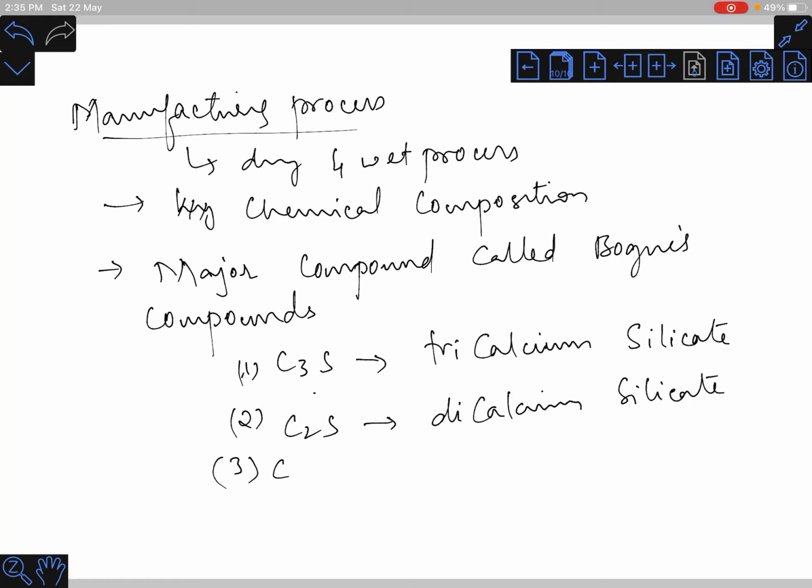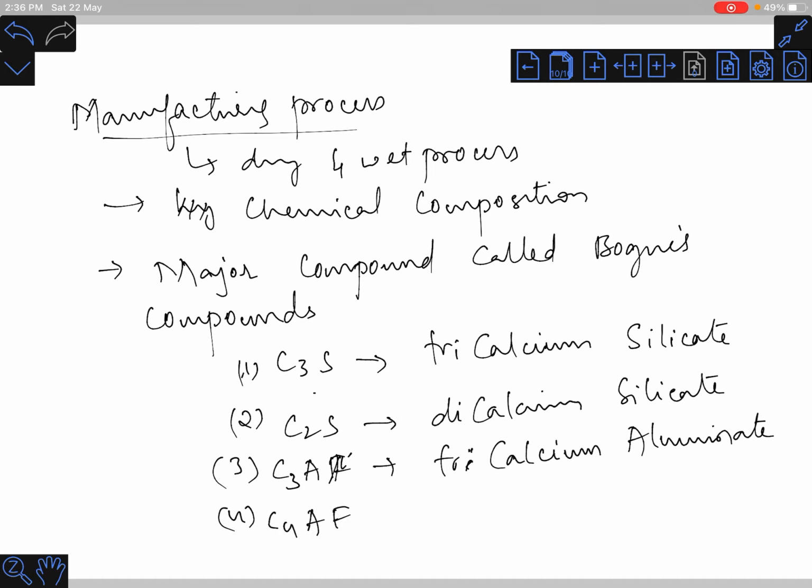Third one is tricalcium aluminate. And the fourth one is tetracalcium aluminoferrate.